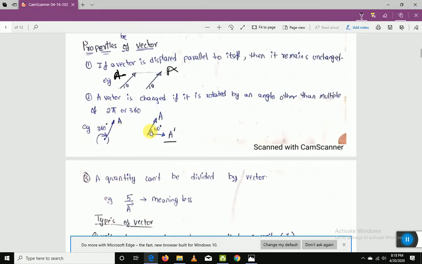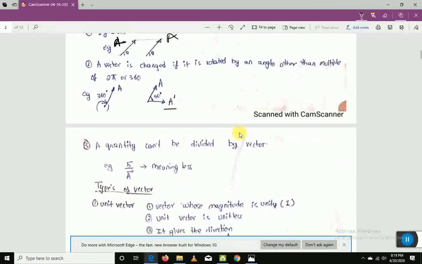Similarly, if the angle is 360 degrees, there is no change. After rotating, it will come back to the original state. I hope you understood this second point also. We'll go to the third point.